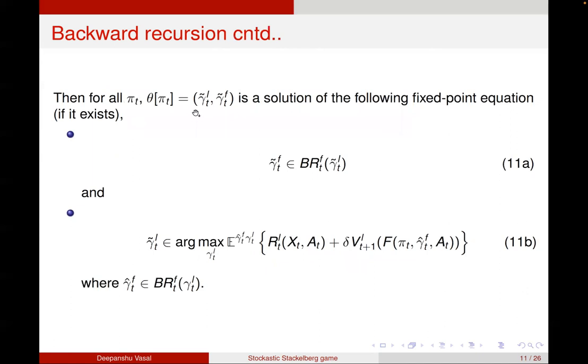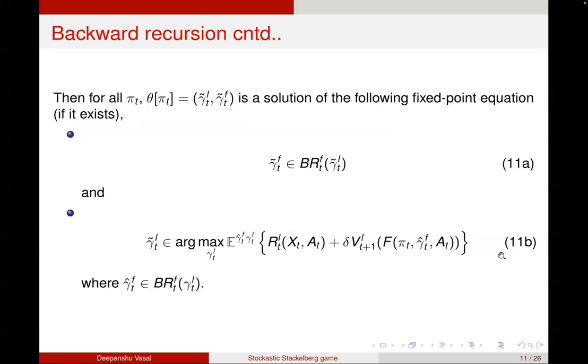Then I say that gamma tilde L and gamma tilde F are a solution of a fixed point equation if gamma tilde F is the best response to gamma tilde L, and gamma tilde L maximizes the reward-to-go of the leader, where again the leader maximizes over its actions gamma TL. When I'm using gamma TL, for the follower's action I'm using the best response to gamma TL.